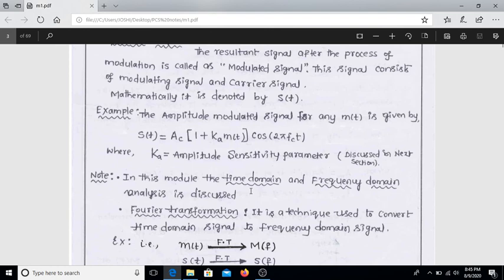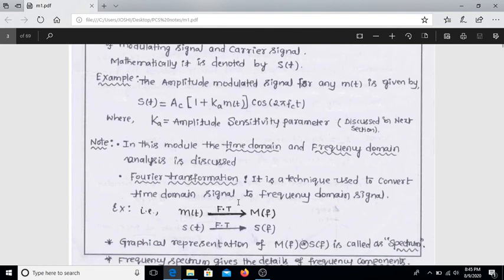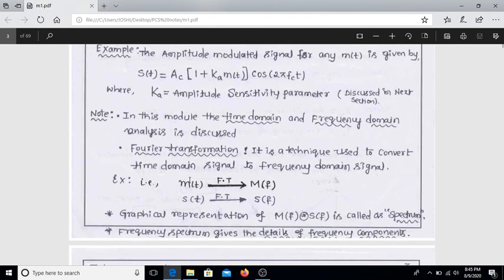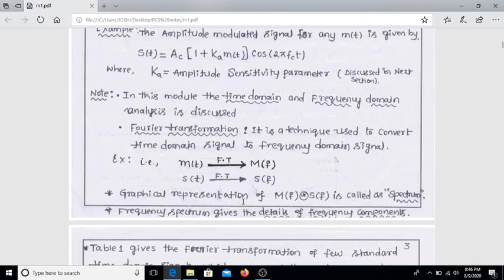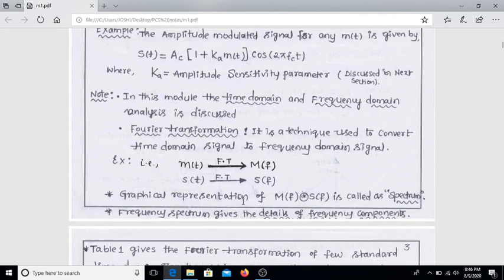In this module, time domain and frequency domain analysis is discussed. Frequency domain is very important. The Fourier transform of m of t is M of f. The Fourier transform of s of t is S of f. This is the important description of amplitude modulation.